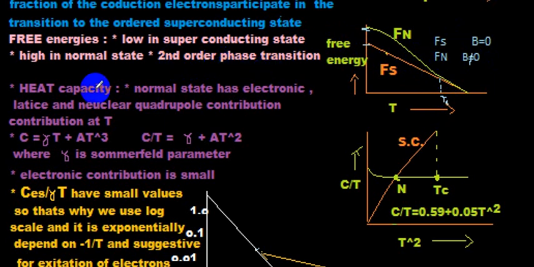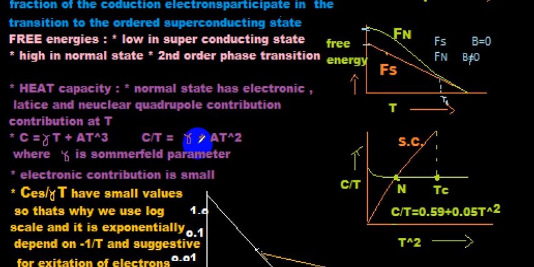Heat capacity. The normal state has the electronic, lattice and nuclear quadrupole contributions, and the electronic contribution is due to the electrons, and the lattice and the nuclear quadrupole contribution is due to the phonons. And this is the equation for the heat capacity. C is equal to gamma T plus A T cube. C is the heat capacity. Gamma is the Sommerfeld parameter and A is the constant which depends upon the characteristics of the material. This is the electronic term and this is the phononic term, and you can easily see here that the electronic term is linear in T, but the phononic term has the T cube dependence.